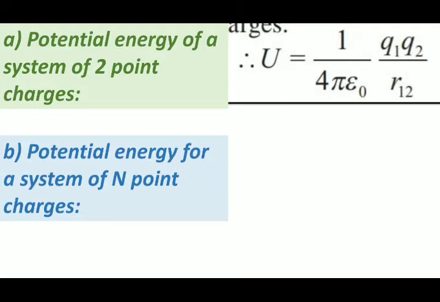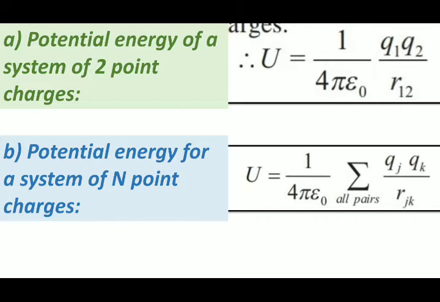Then the B part, the potential energy for a system of n point charges, where the formula was U is equal to 1 upon 4 pi epsilon naught summation of all pairs, Qj Qk upon Rjk, where j and k can be any number.